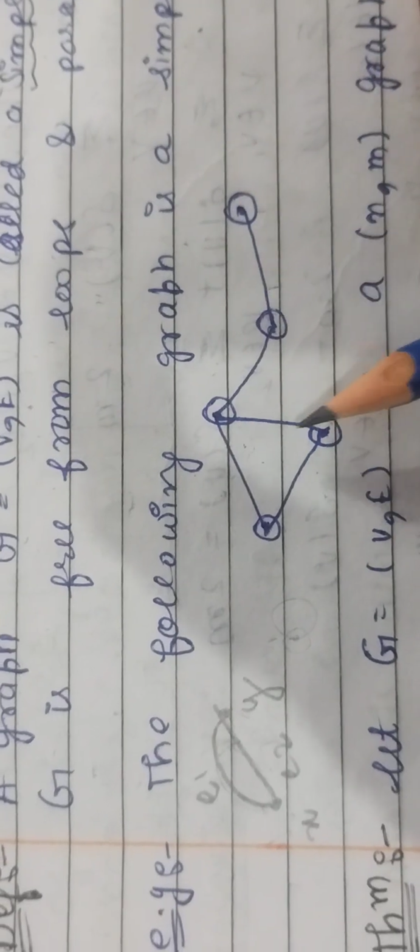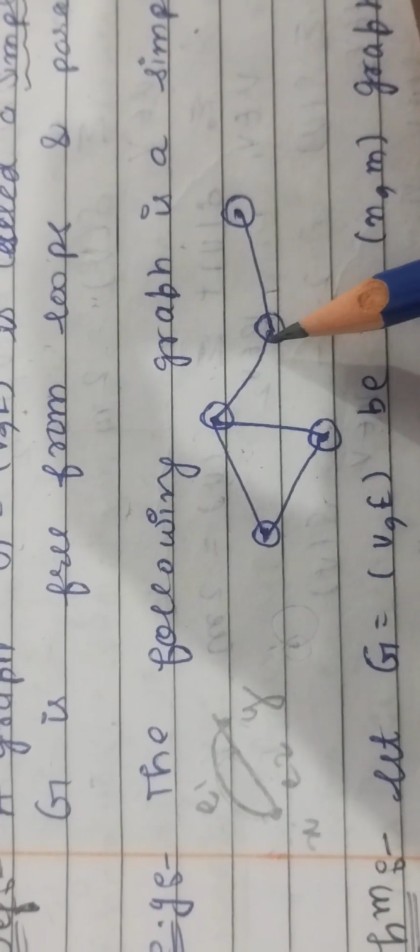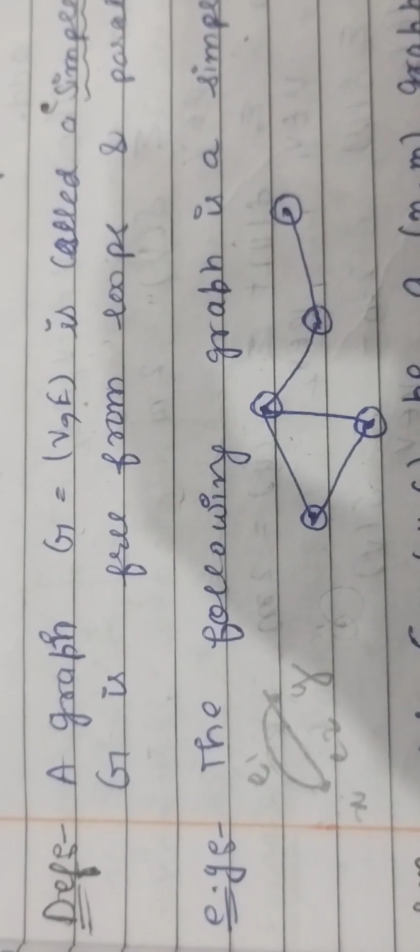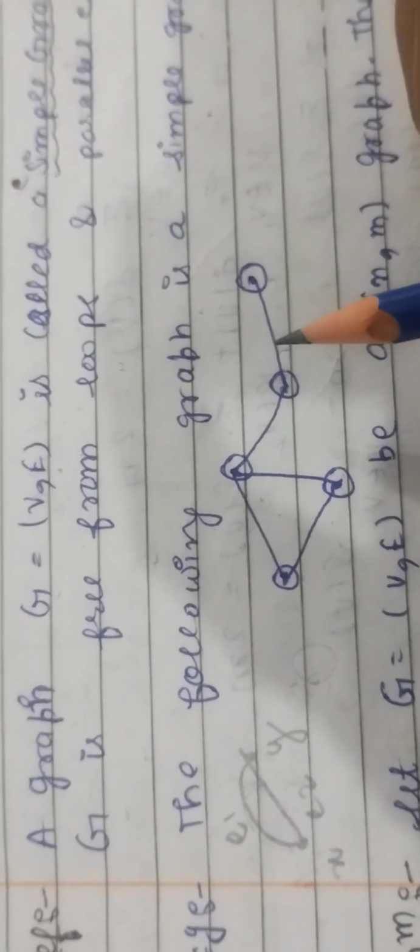But here we can see that in this graph there is no parallel edge and no loop, so that's why this is an example of a simple graph. I hope you are clear with the definition of a simple graph.